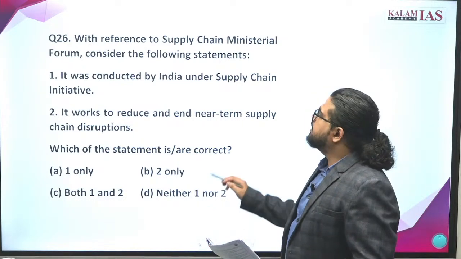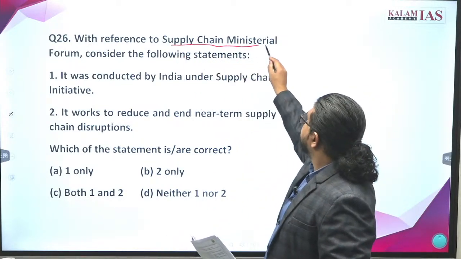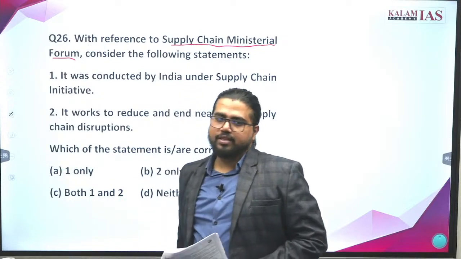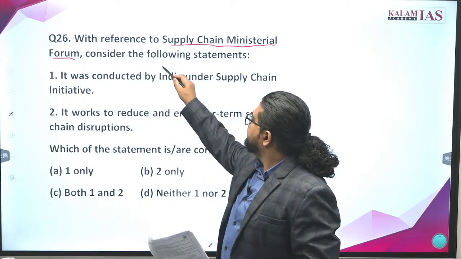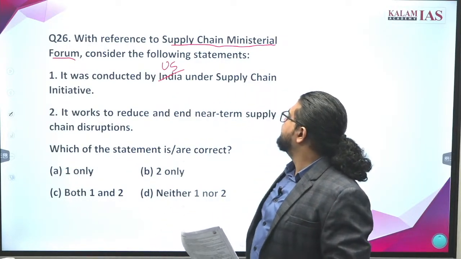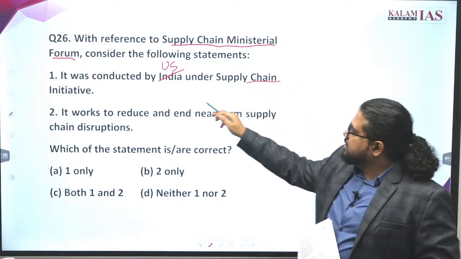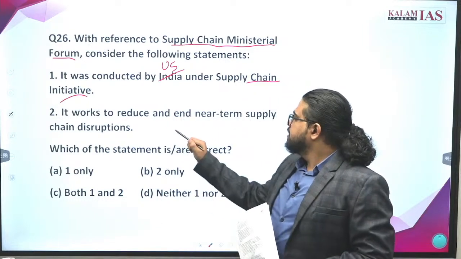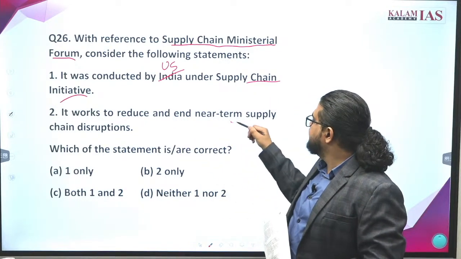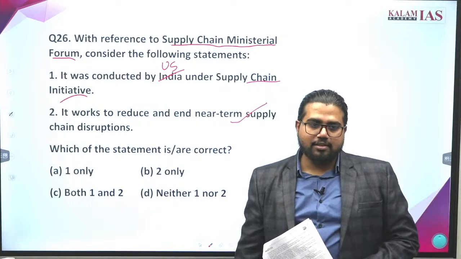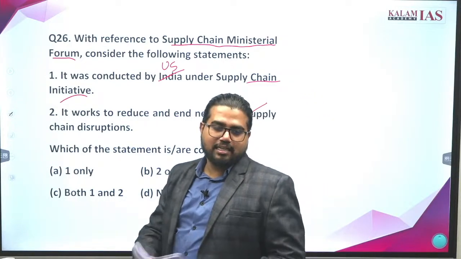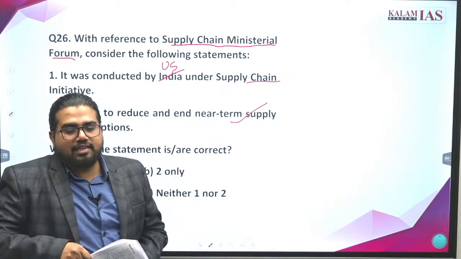So what is this initiative? The Supply Chain Ministerial Forum. This is an initiative by the US, not India. Rest everything is correct. Under the Supply Chain Initiative, this was hosted. The idea is to reduce and end near-term supply chain disruptions. The context is the same. We discussed China issues, the Ukraine war crisis is going on.